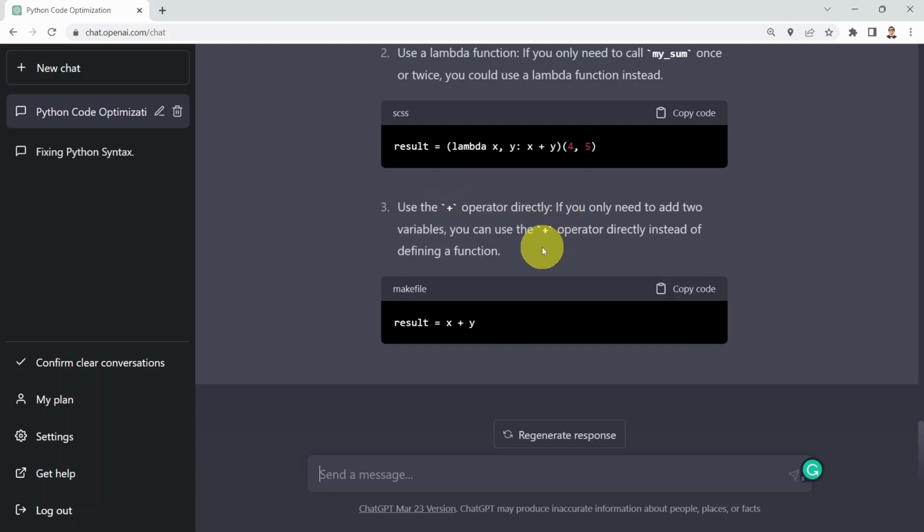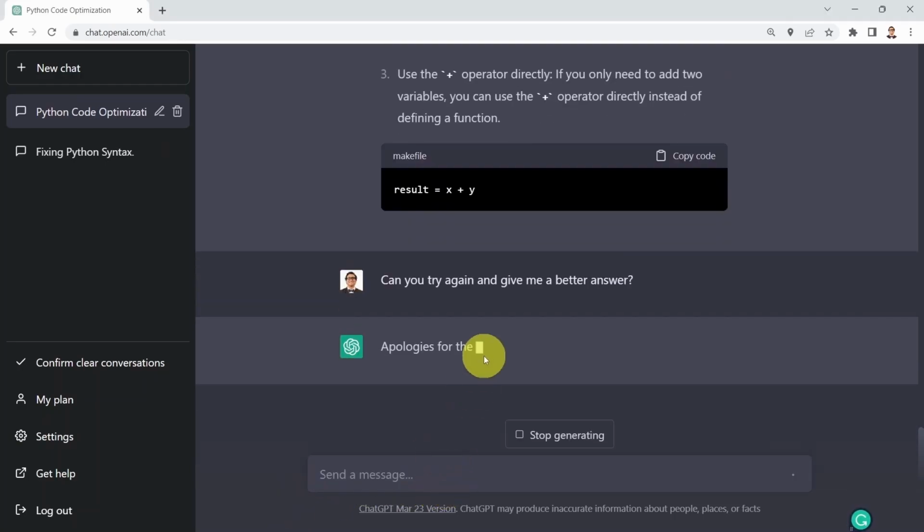So instead of defining a function just to perform addition and then calling that function, you can simply say result equals x plus y and call it a day. What you could do as well is say, could you please give me a better answer, as an example? Let's see if ChatGPT has any additional ideas.